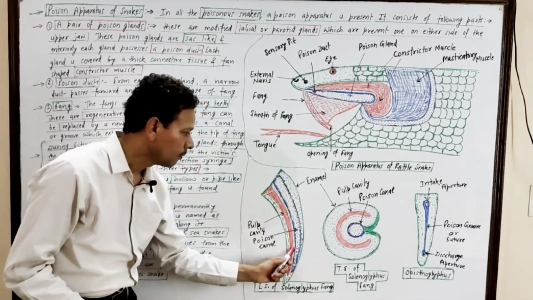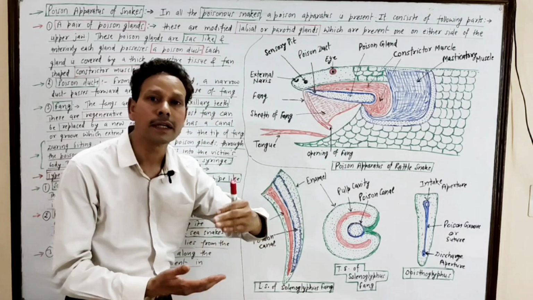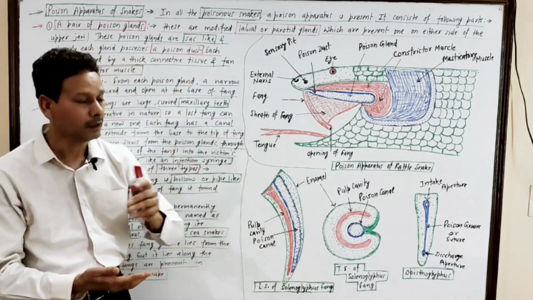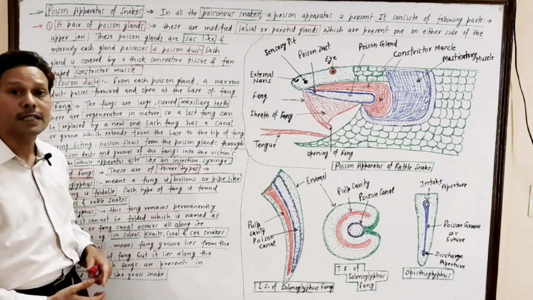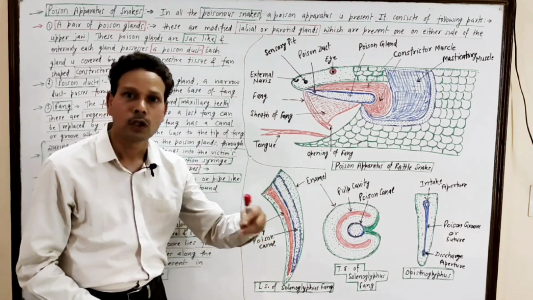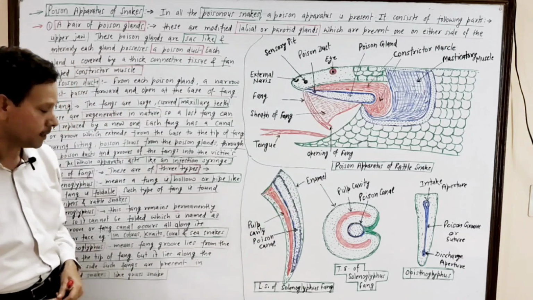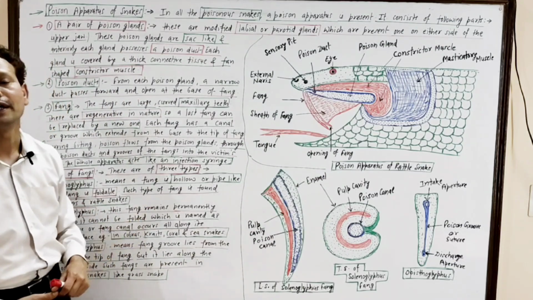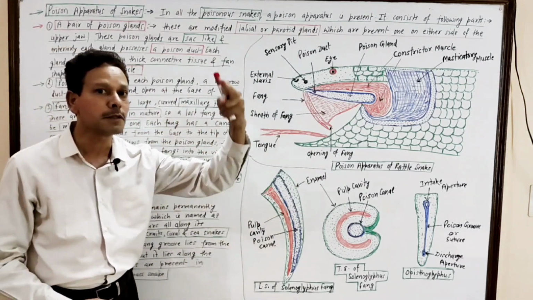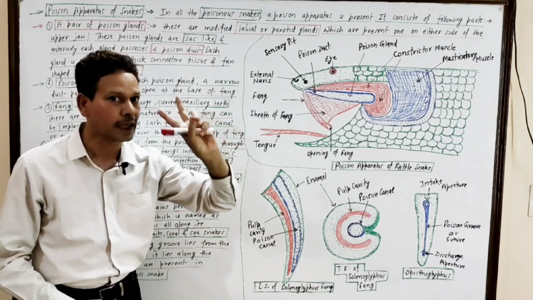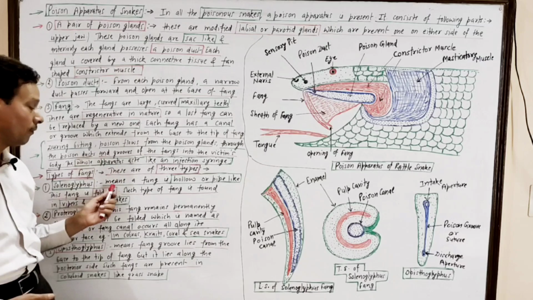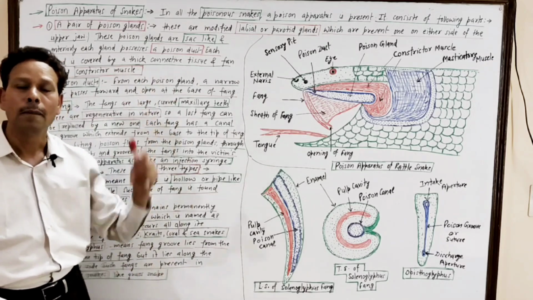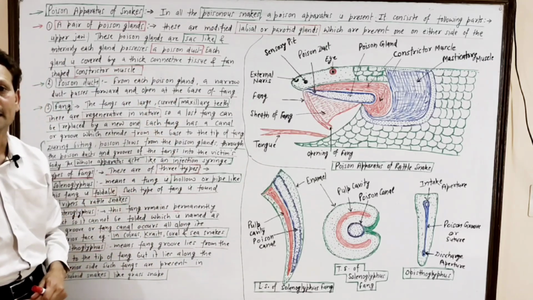The solenoglyphous fang is a characteristic feature of pit vipers and rattlesnakes, while in cobras, sea snakes and corals, the proteroglyphous fang remains permanently erect and cannot be folded like the solenoglyphous.